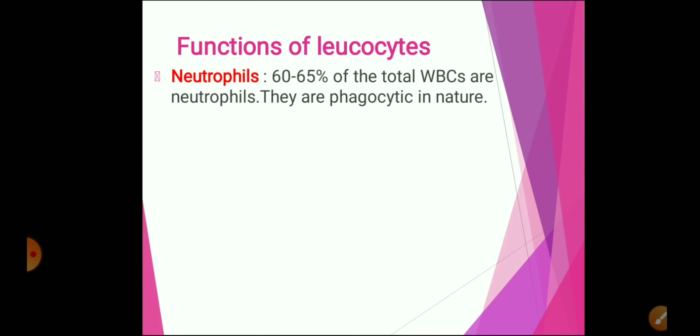Now each of these WBCs has a specific function to perform. So let's see the functions of these. First, let's see the function of a neutrophil. About 60 to 65% of the total WBCs are neutrophils. Neutrophils along with monocytes are phagocytic cells. Phagocytes are those cells which have the ability to engulf and destroy foreign material. So neutrophils and monocytes destroy the foreign substances which enter the blood.